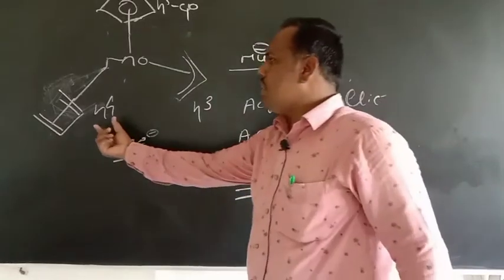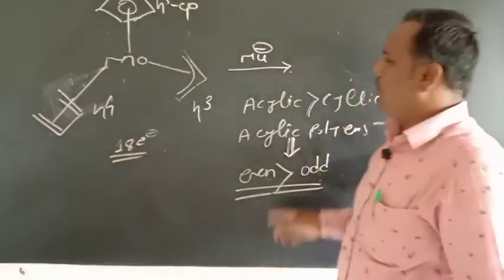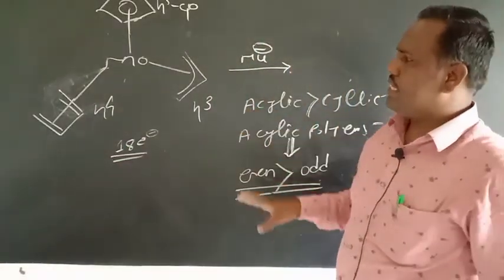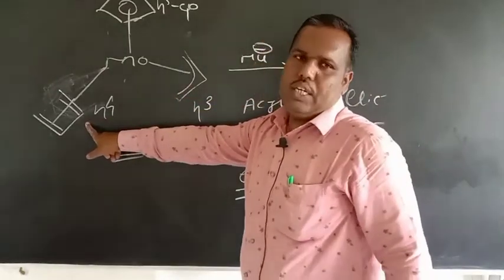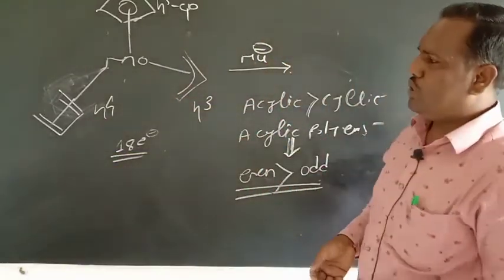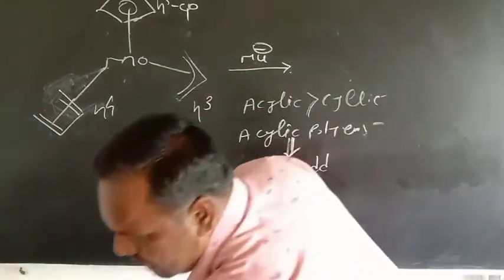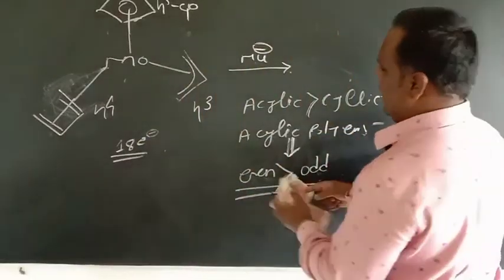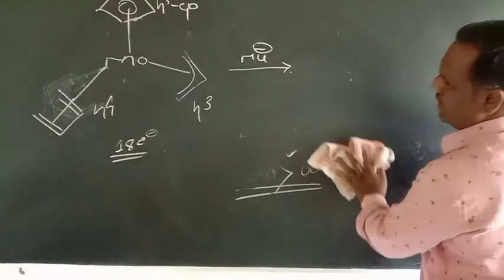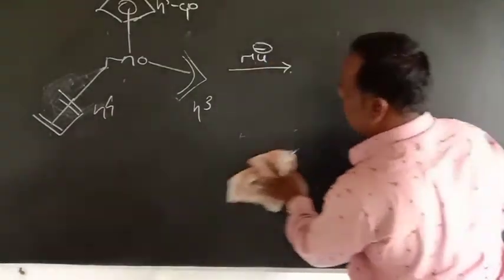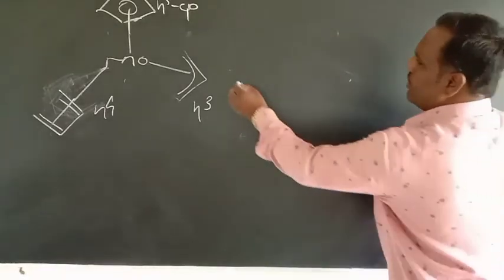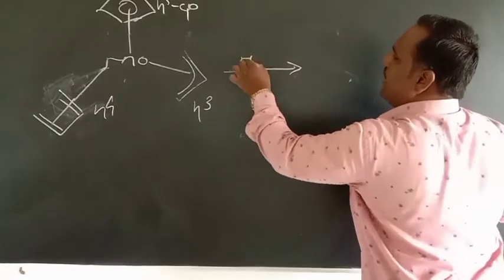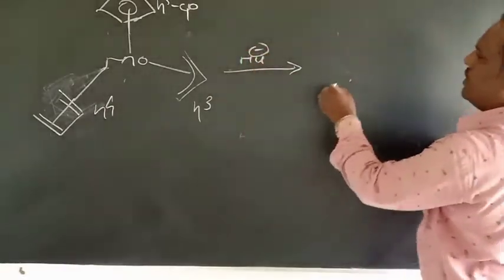So this is your even polyene, and therefore in this example, the nucleophile should attack on this even polyene. And when the nucleophile attacks on this even polyene, the hapticity of this polyene decreases by 1 unit. So after nucleophilic attack, what do you get?